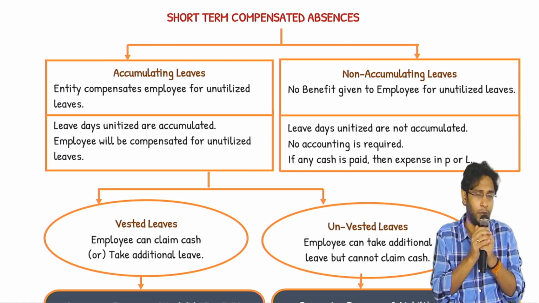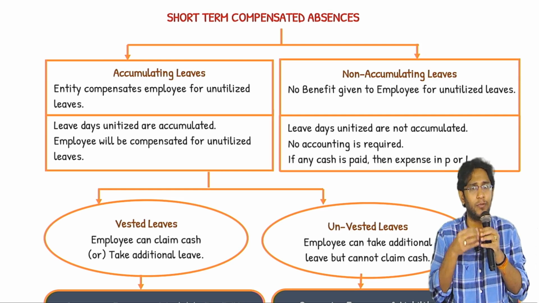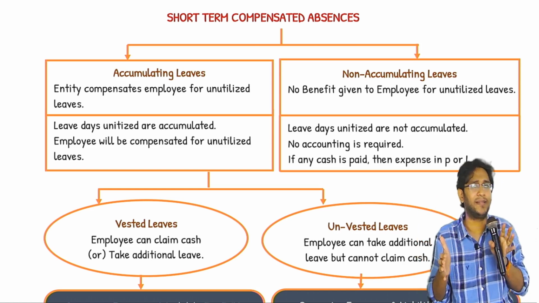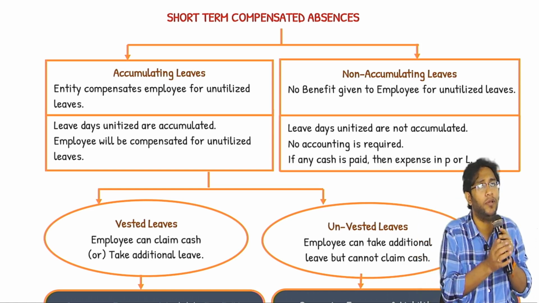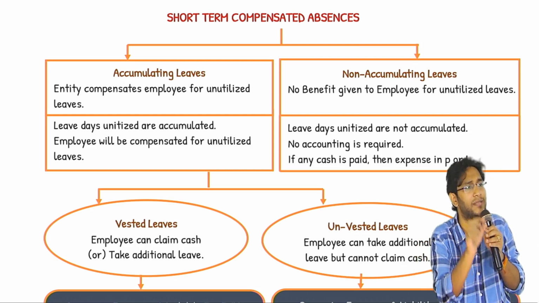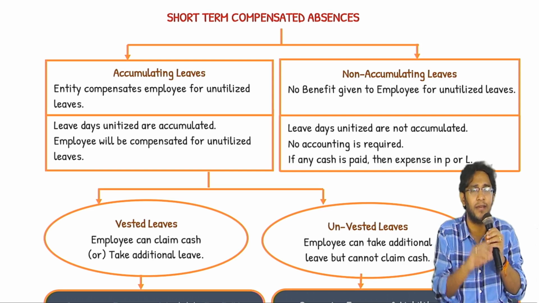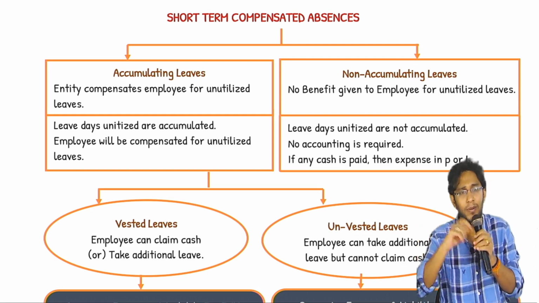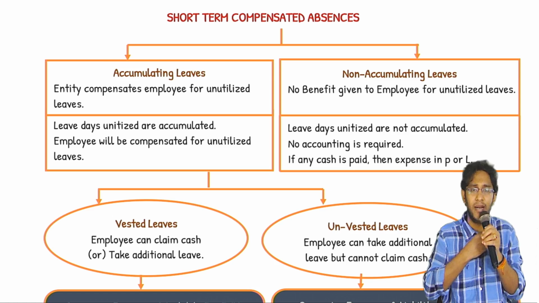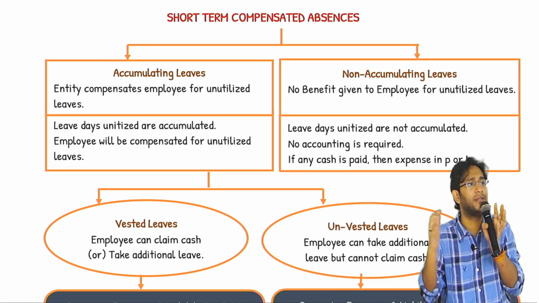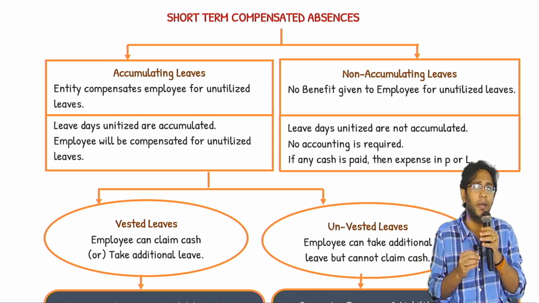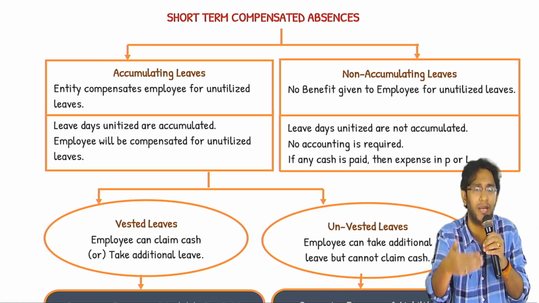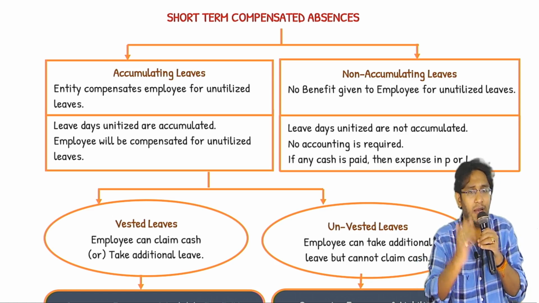Now, how are you going to compensate it? There are 2 ways. 1. The extra leave days whatever you worked will be added to your next year limit. Current year 10 days are given, but you took holidays only for 4 days. You extra worked how many days? 6 days. The 6 days will be added to next year quota of 10 days. Next year quota is normally 10 plus 6 total 16 days. So in second year you are eligible to take total 16 days leave. Means the company, whatever extra work you have done, the company is asking you to carry forward it to the next year and take additional leave.